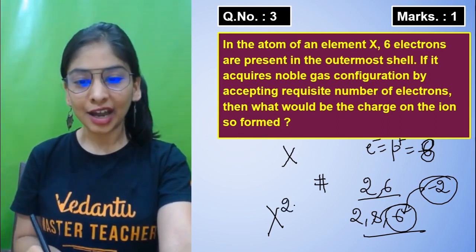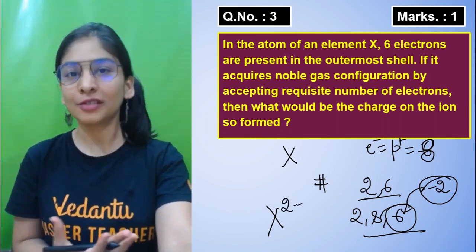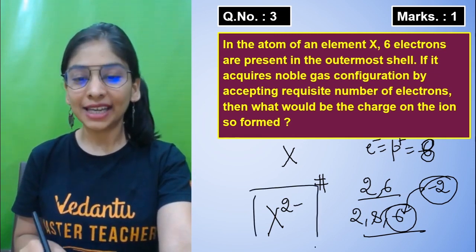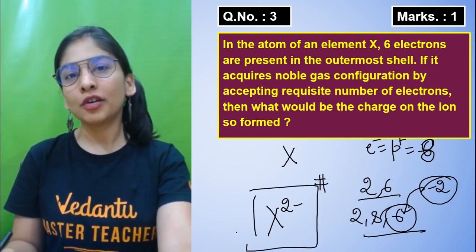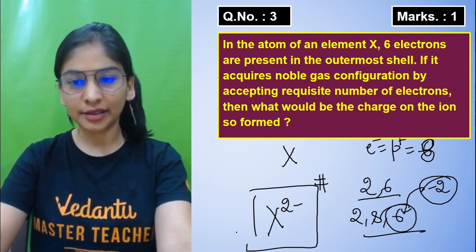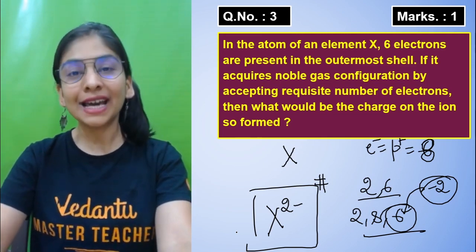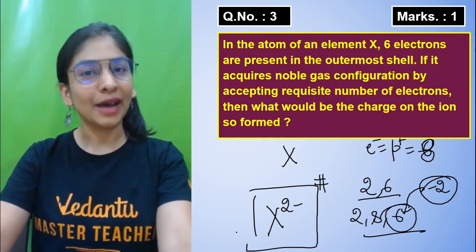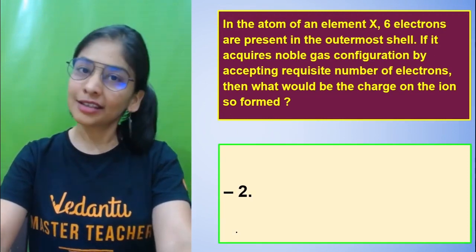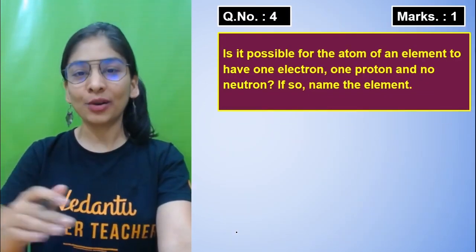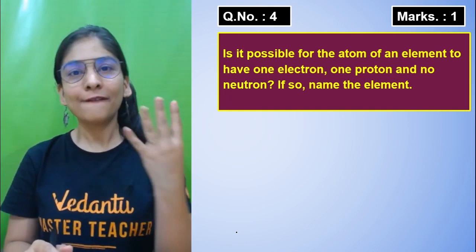So what will be the charge on X? That will be 2 minus, or minus 2, because that's how it gains stability, by taking 2 electrons maybe from a metal or from any substance. So what will be the charge on the ion so formed? That is minus 2. Yup, students, this is also easy. What do you say? Okay, let's move to question number 4.